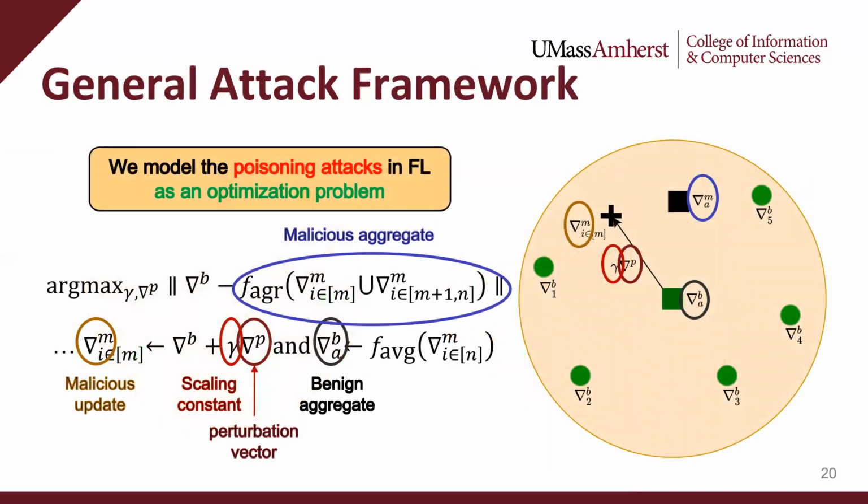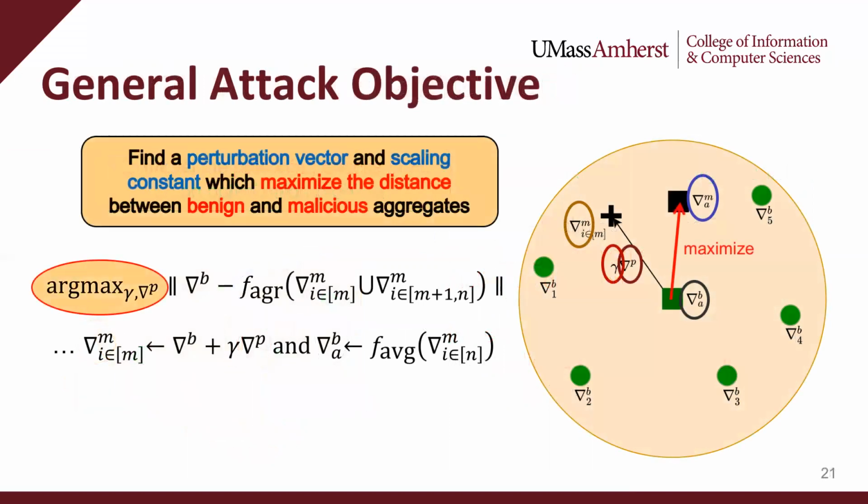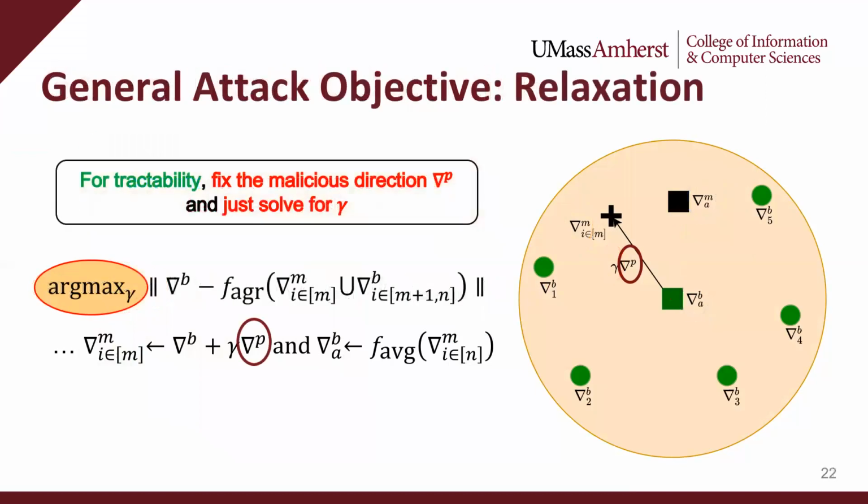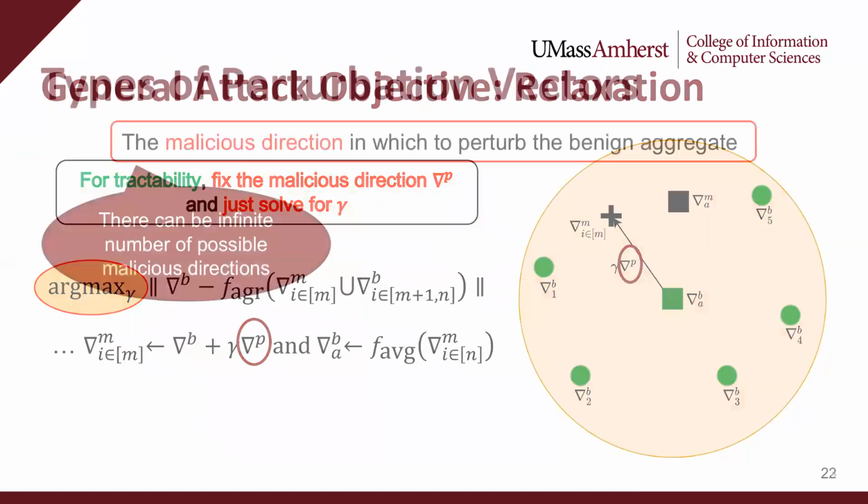Next, we formalize our general attack framework. We formulate our model poisoning attacks as an optimization problem as shown. For the details of the components of the framework, please check the main paper. As stated in our attacks overview, for any type of attack and aggregation, our goal is to find the combination of perturbation vector delta P and its scaling factor gamma, which maximizes the distance between benign and malicious aggregates. However, we show that simultaneously optimizing delta P and gamma is computationally expensive. Hence, we fix the perturbation vector delta P and only optimize the scaling factor gamma. This gives us our final framework formulation as shown.